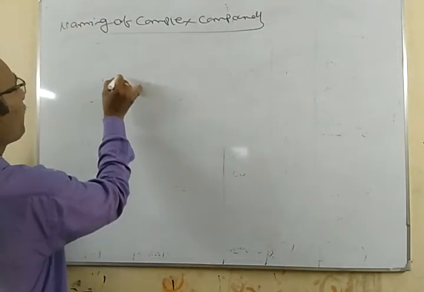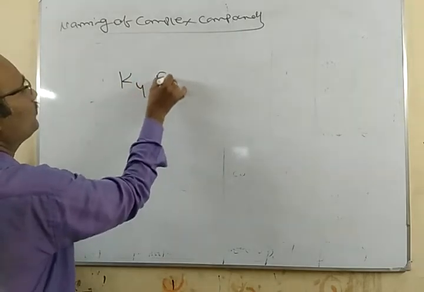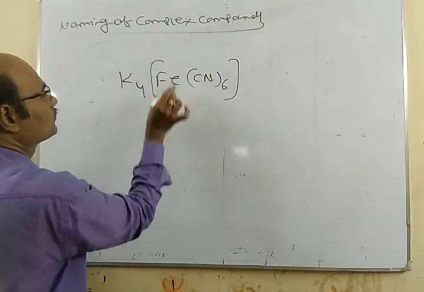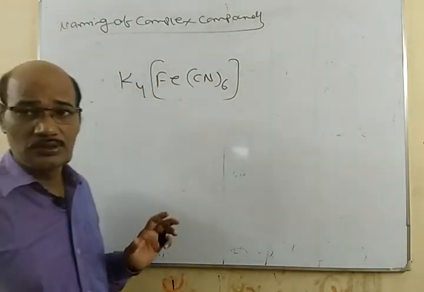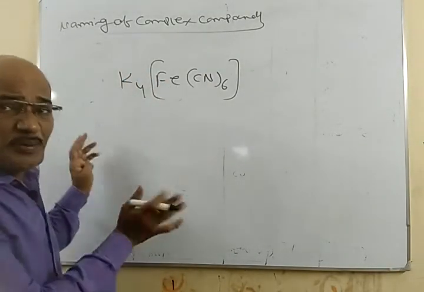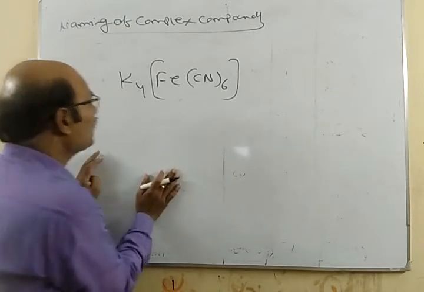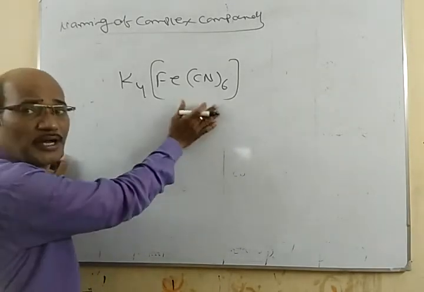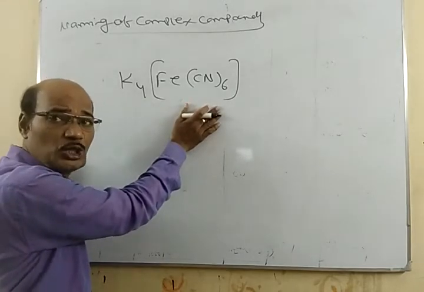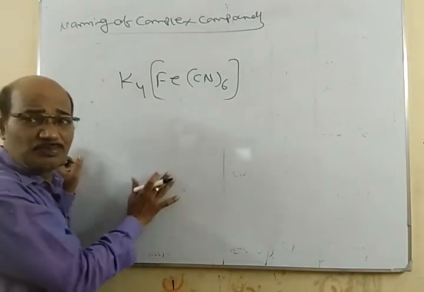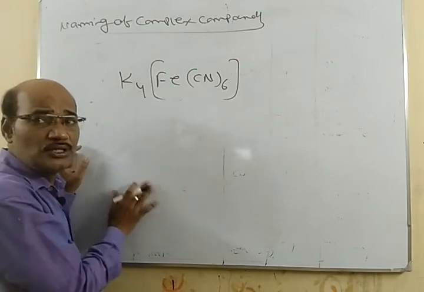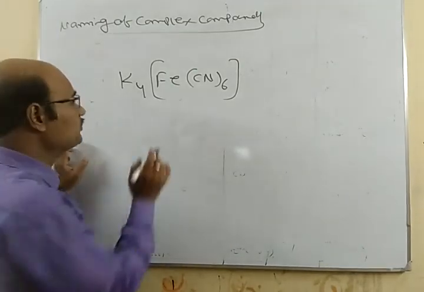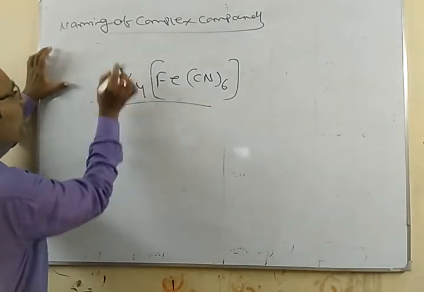Suppose we have K4[Fe(CN)6]. We already discussed that in a complex compound, we have a positive part and a negative part. It may be complex, may be simple. Always the positive part is named first. If you see this compound, this part is the positive part, this part is the negative part.